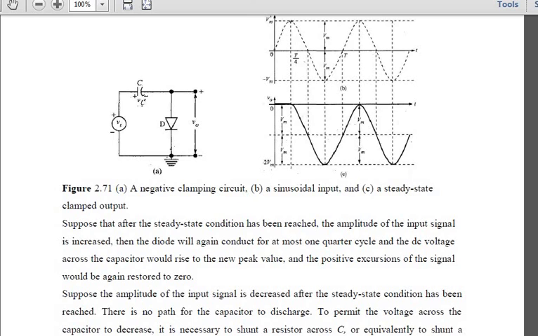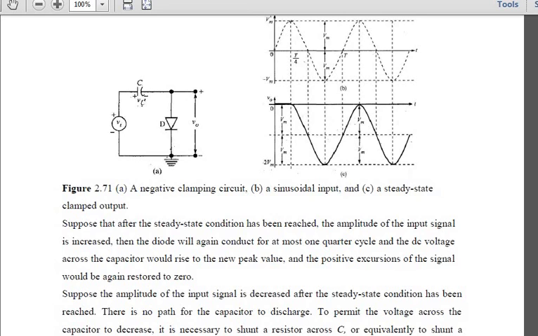The positive excursions of the signal would again be restored to 0. So this is the first quarter cycle we have given, and it will be 0. Now if the value is increased once again, your capacitor is charged again. In the succeeding parts of the cycle, this positive part will also be clamped off. This is how it moves on.